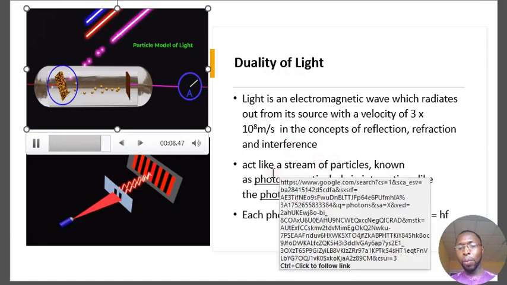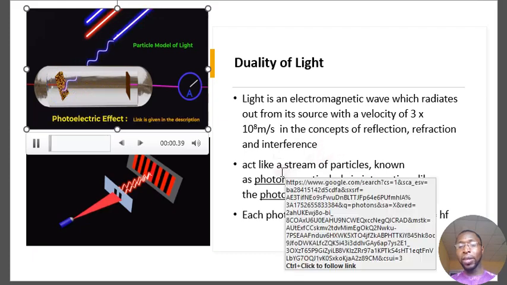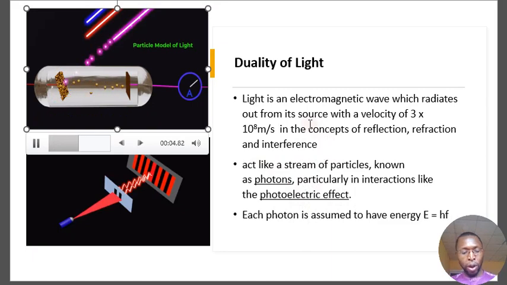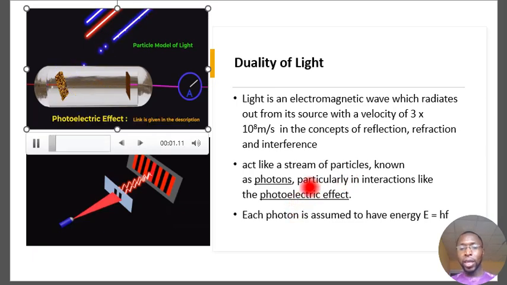And a good example where we can see light behaving like a particle is in the photoelectric effect. In the photoelectric effect, we know that when light falls on an object, that object emits electrons, and that's because the light behaves as a particle. So these are the dual natures of light: behaving as a wave and as a particle.